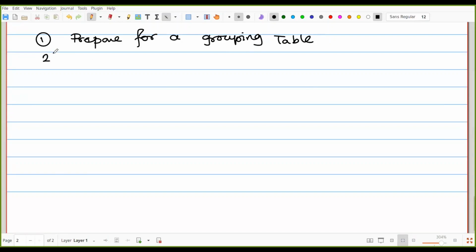In that case, we have to proceed with two things. Number one, we have to prepare a grouping table, and second one, we have to prepare an analysis table.